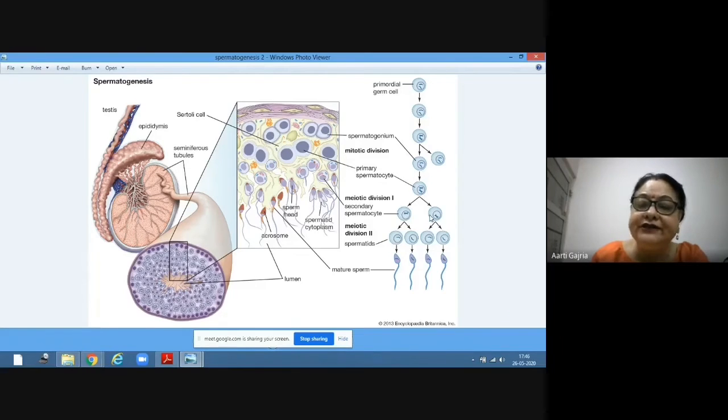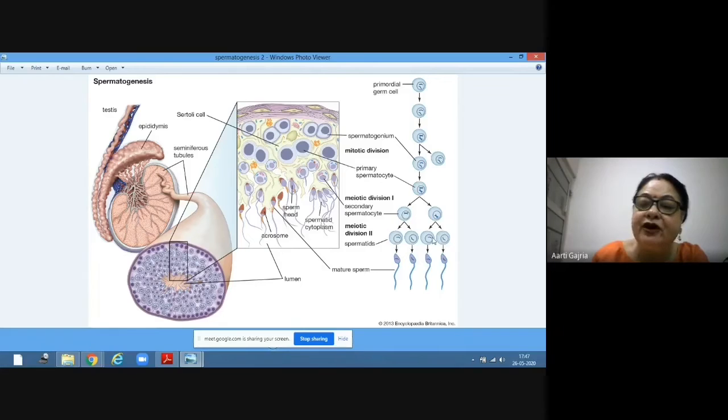Now each secondary spermatocyte will undergo second meiotic cell division, and each will form two. This will form two, and this will also form two. So from one primary spermatocyte, 4 spermatids will be formed. And these 4 spermatids are haploid in nature, half the number of chromosomes.